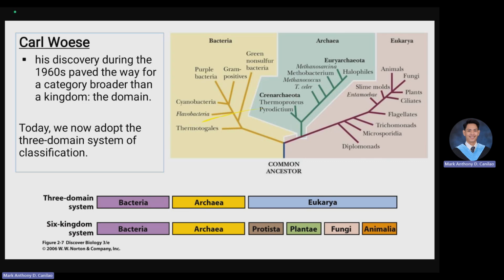Since it is arranged in an inverted pyramid, you can easily distinguish that the lower part is more inclusive compared to the upper part.